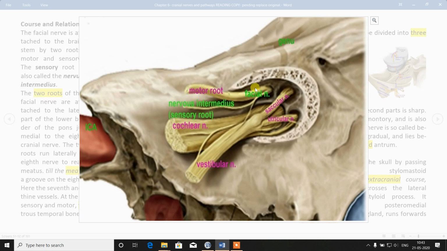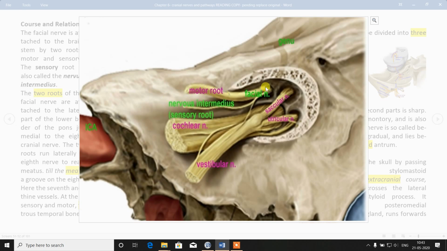These two join together here and combine to form the facial nerve. And the eighth cranial nerve, the vestibulocochlear, has two roots, a vestibular root and a cochlear root. The vestibular root divides into saccular, utricular and ampullary nerves, and the cochlear nerve goes to the modiolus and supplies the cochlea.